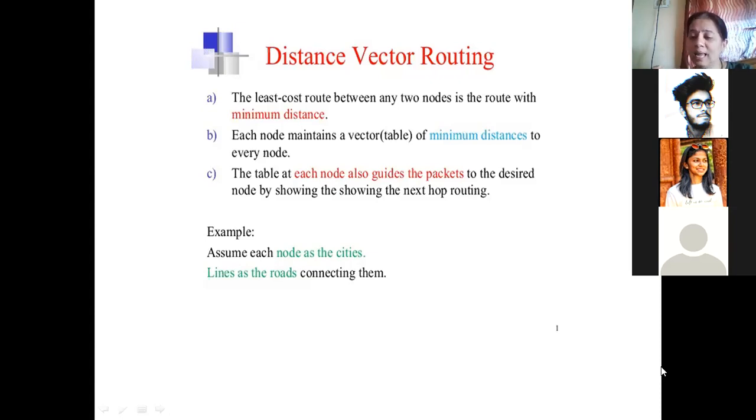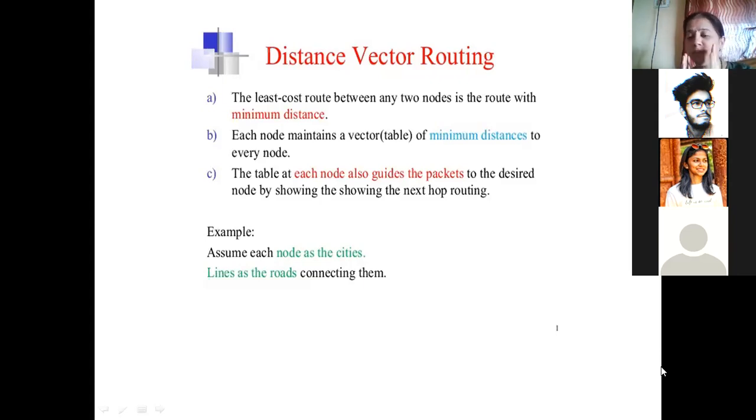So cost there could be the time required to transmit the packet, maybe the number of seconds, or maybe the money that you would spend to transmit the data from the source to destination. So let us think that cost here means time.